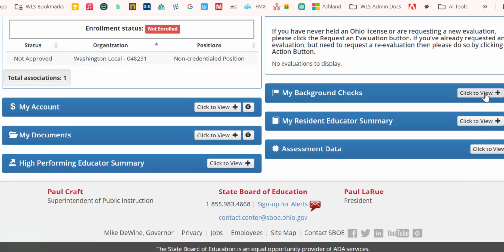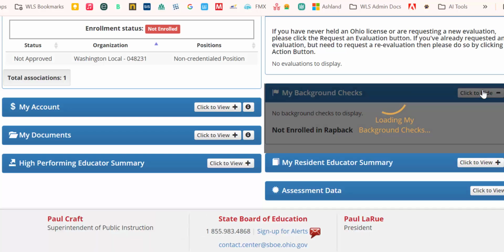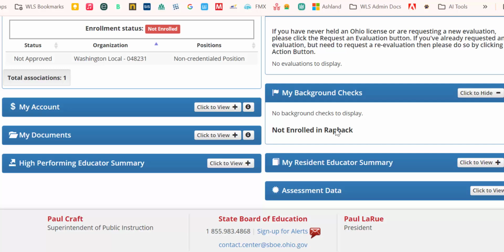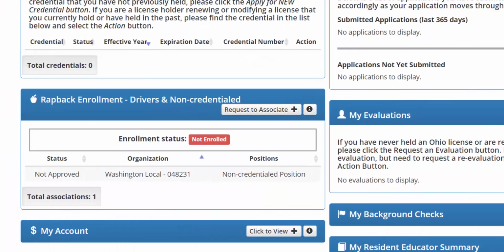On a side note, you just need to ensure that you have a current background check completed within the last 12 months. Make sure that that is on file with the State Board of Education. If you have any questions about your background check, you can definitely reach out to Human Resources. All right, so those are the steps that you need to take to enroll in the Rapback program.